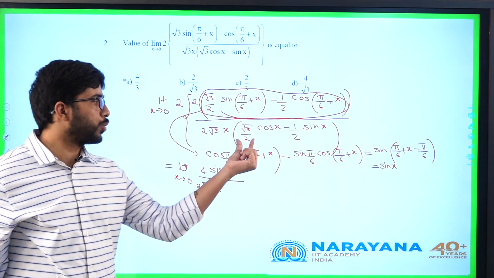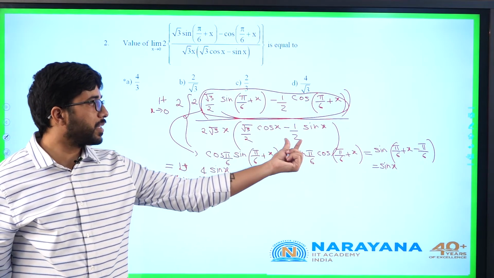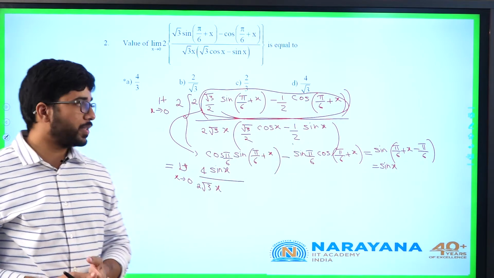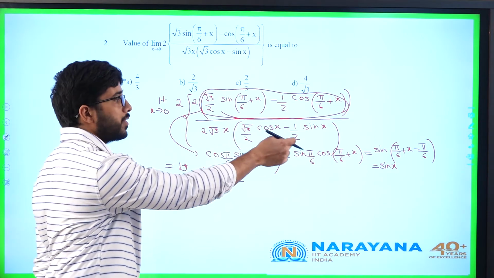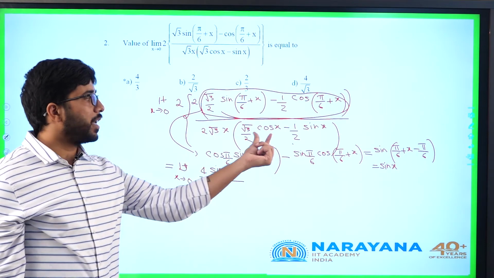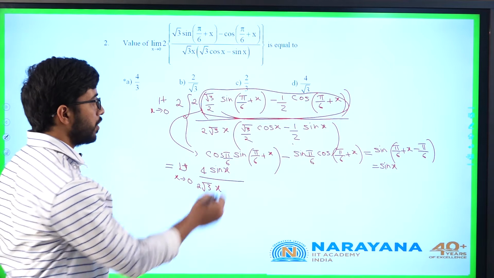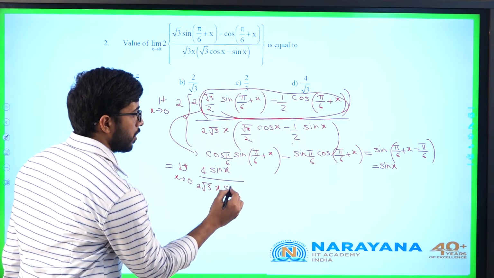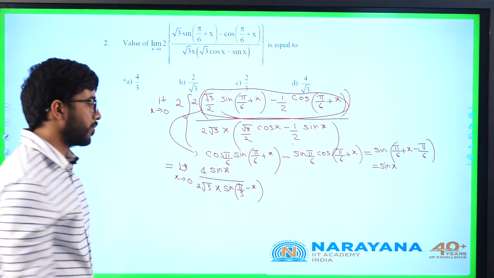the same thing here, root 3 by 2, I will write it as cos of pi by 6 and half as sin of pi by 6. So, what will this term be? Or I will write it as sin of pi by 3 and this as cos of pi by 3, sin A cos B minus cos A sin B formula, sin of A minus B. So, it will be sin of pi by 3 minus x.